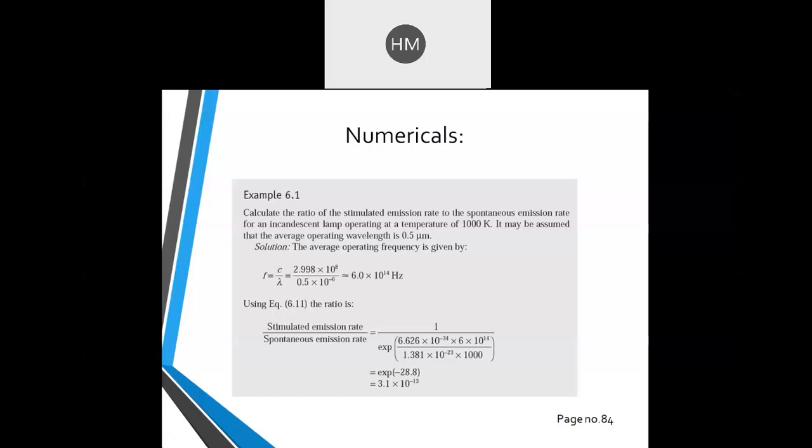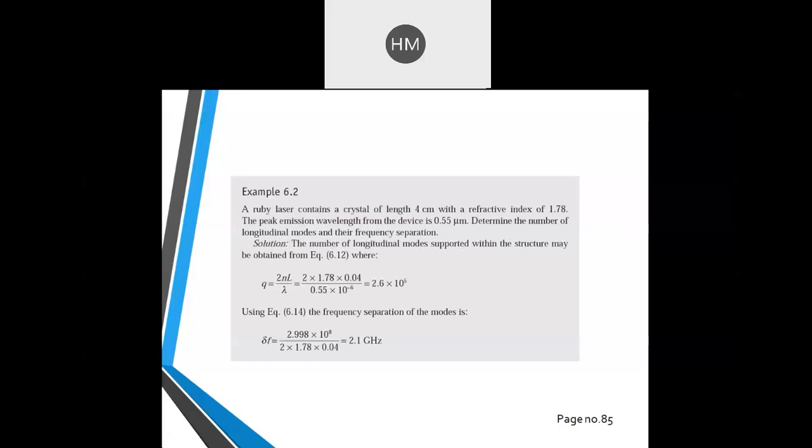Okay, now we will simplify the second numerical. Write down in your copy. A ruby laser contains a crystal of length 4 centimeter with a refractive index of 1.78. The peak emission wavelength from the device is 0.55 micrometer. Determine the number of longitudinal modes and their frequency separation.